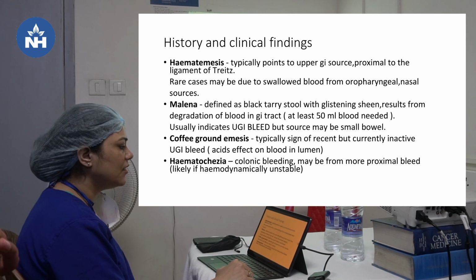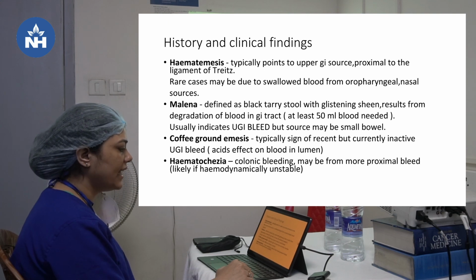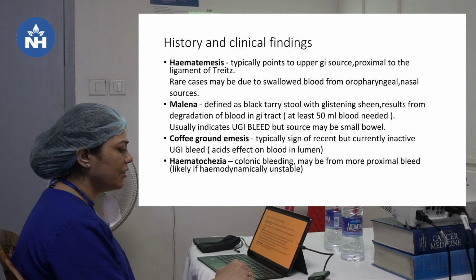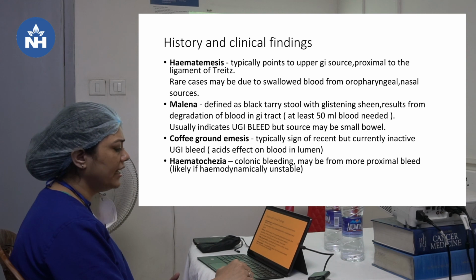Rare cases of hematemesis may be due to swallowed blood from oropharyngeal or nasal sources. That has to be kept in mind. Melena is defined as black tarry stool with glistening sheen resulting from degradation of blood in the GI tract. At least 50 ml of blood is needed for that, and usually it indicates upper GI bleed, but the source may be small bowel. Coffee ground emesis is a typical sign of recent but currently inactive upper GI bleed. Its color is changed because acid affects the blood in the lumen.